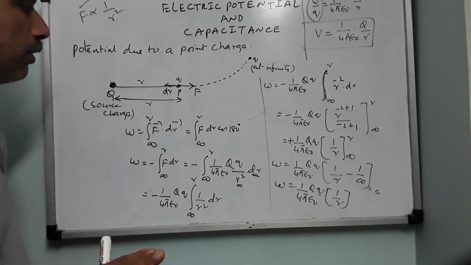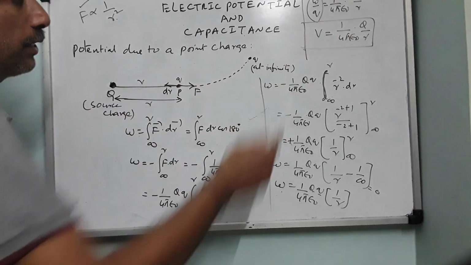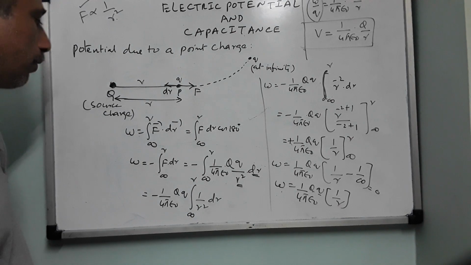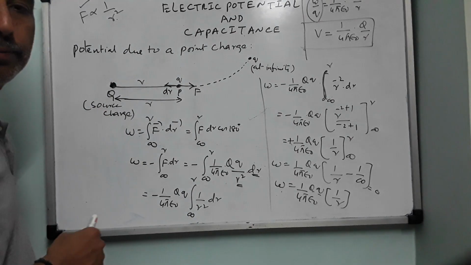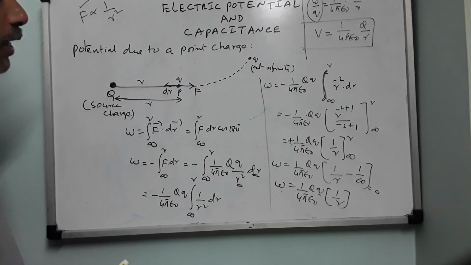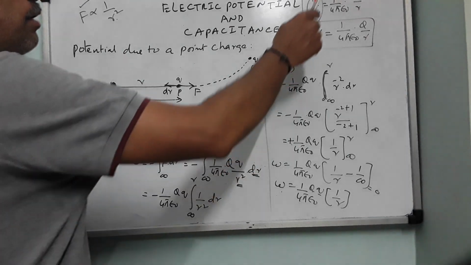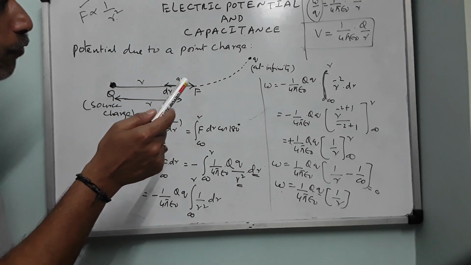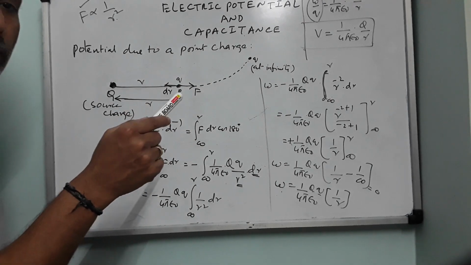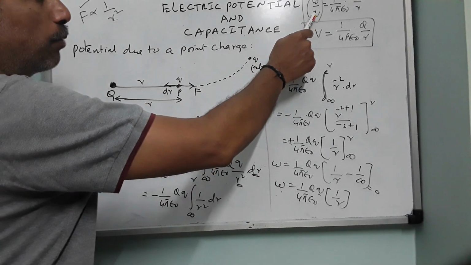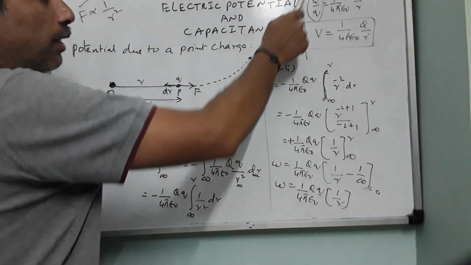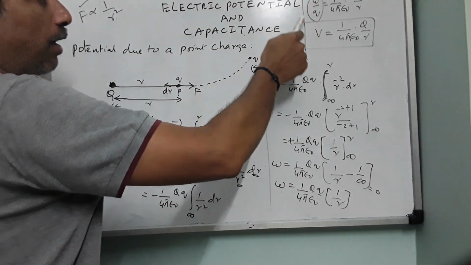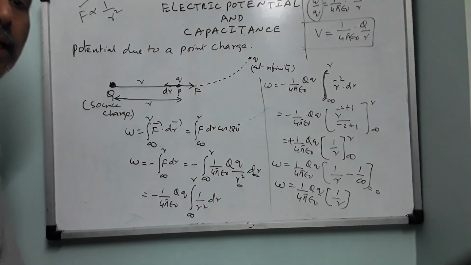Such a small charge. Okay. But finally, what is there in the expression? Capital Q is there. What is capital Q? Source charge. So when you define electric potential, you define work done per unit charge. Surprisingly, you will see that when you define work done per unit charge, you are speaking about the charge that is being moved, and this is not directly involved with the charge that is creating the electric field.